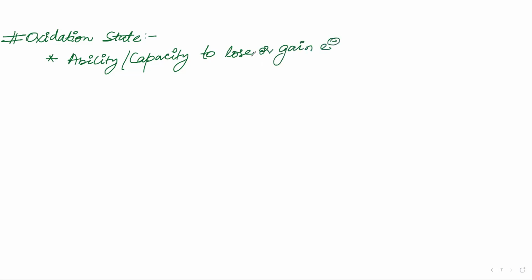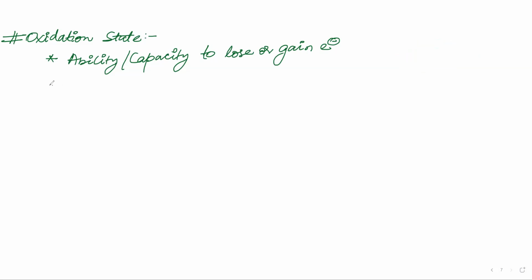For example, Na+ has the oxidation state of +1. The positive means it will lose electron. If we have negative oxidation state, that means it will gain electron. So you remember these two terms also.